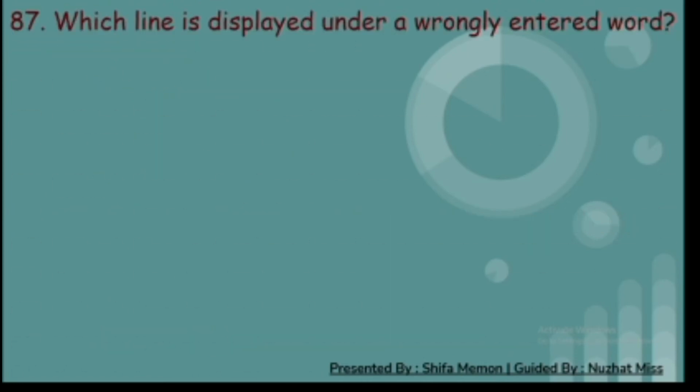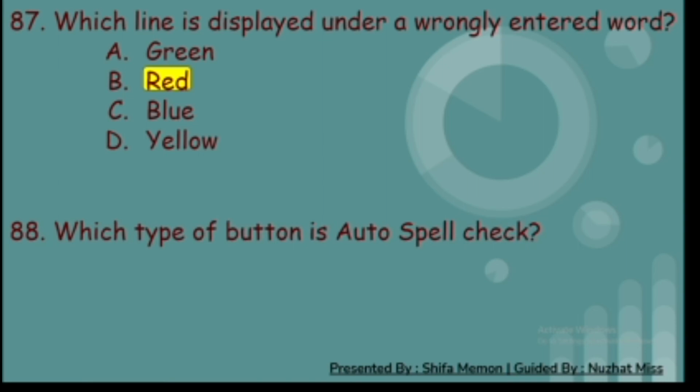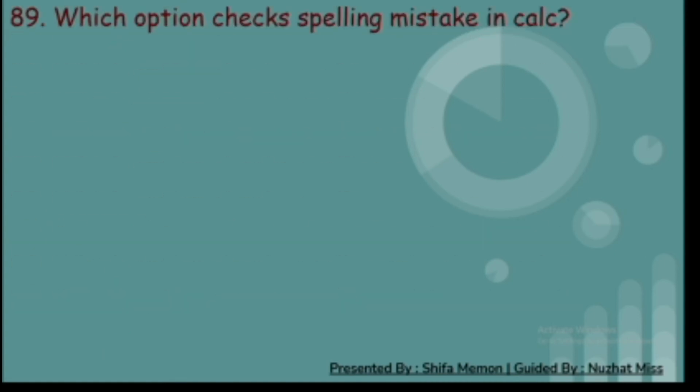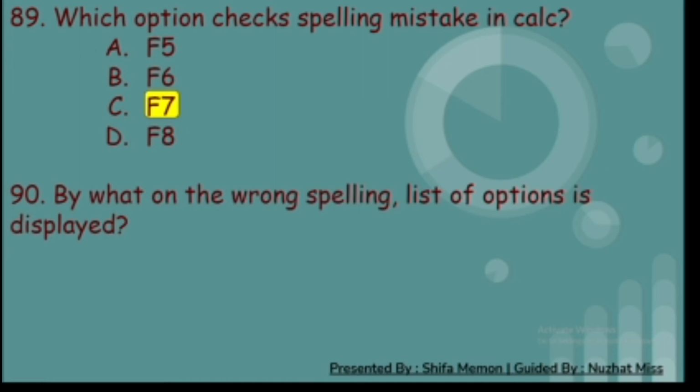87th. Which line is displayed under a wrongly entered word? A. Green, B. Red, C. Blue, and D. Yellow. And the correct answer is B. Red. 88. Which type of button is auto spell check? A. Toggle button, B. Twin button, C. Dongle button, and D. Double button. And the correct answer is A. Toggle button. 89th. Which option checks spelling mistake in Calc? A. F5, B. F6, C. F7, and D. F8. And the correct answer is C. F7.